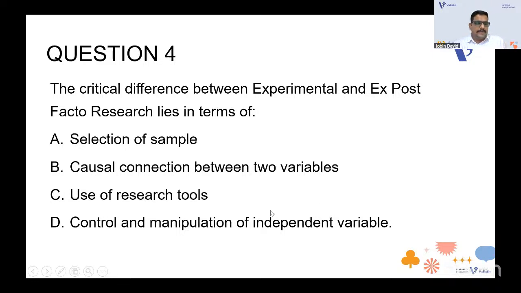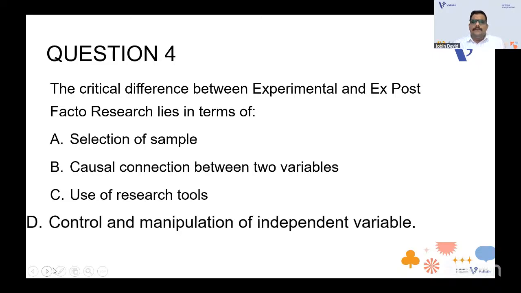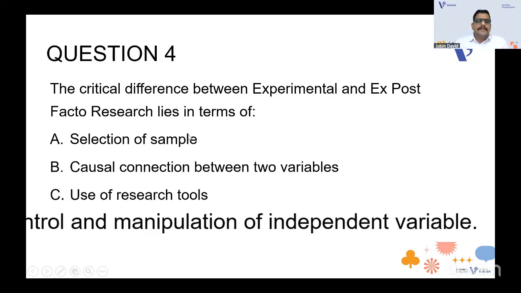Okay, Alan, what do you think the answer will be? I guess the answer is D, control and manipulation of independent variable. Our YouTube babies are also answering that. Let us check whether that is the answer or not. Selection of sample won't be that. Good, selection of sample won't be in the difference.